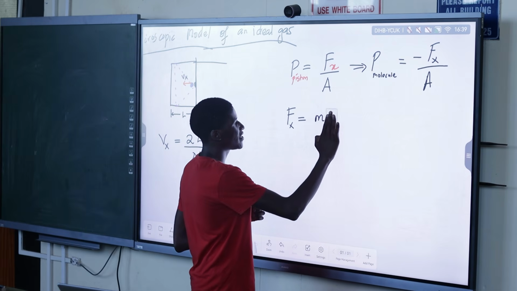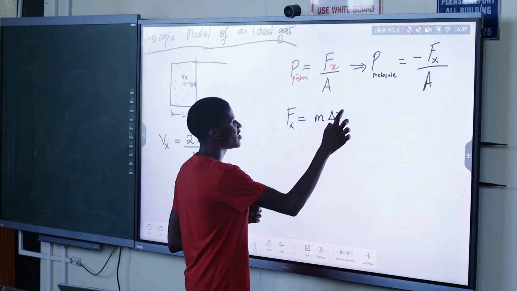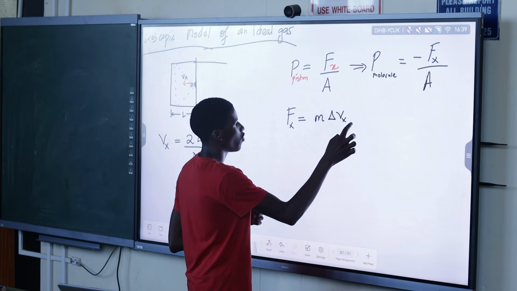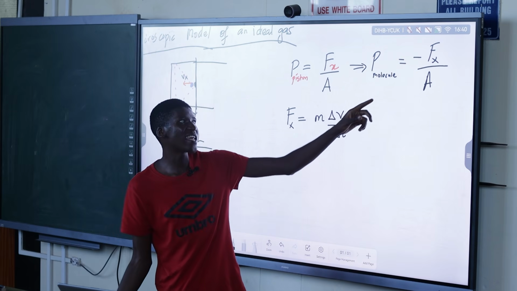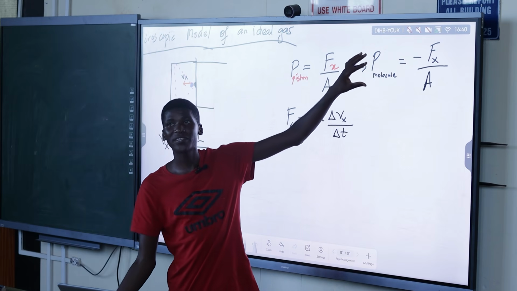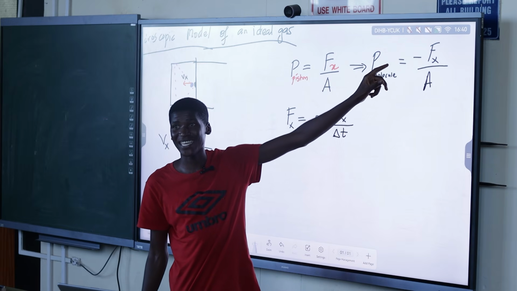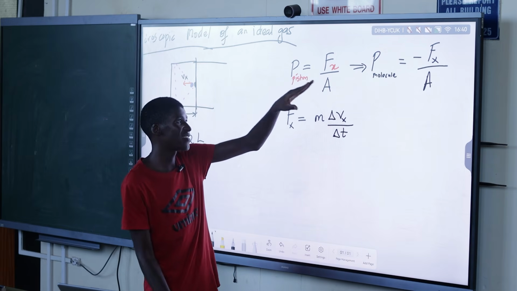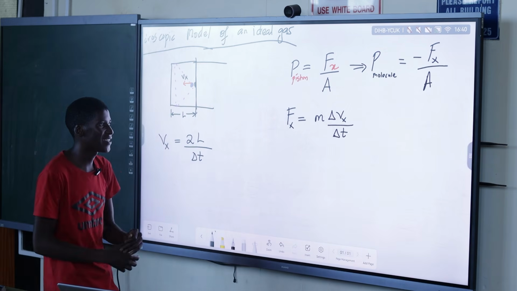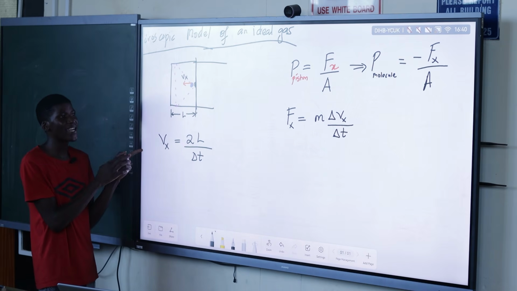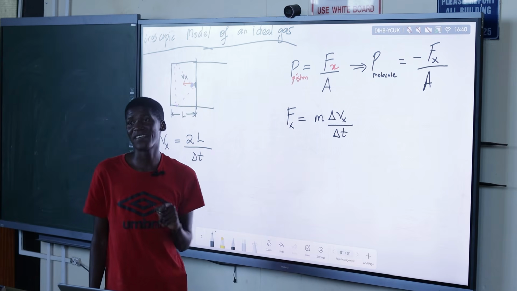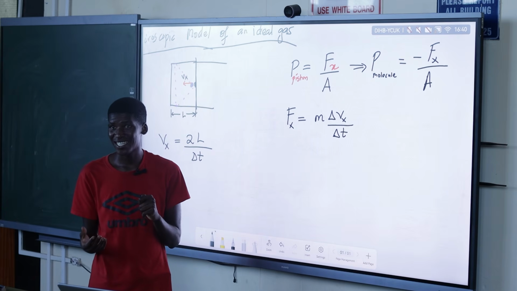It's the change in v over the change in time. But now it is negative, so when you substitute it, let's not forget the negative. This is the force experienced by the particle. We already have the Vx, and it's not just Vx, more like the change.